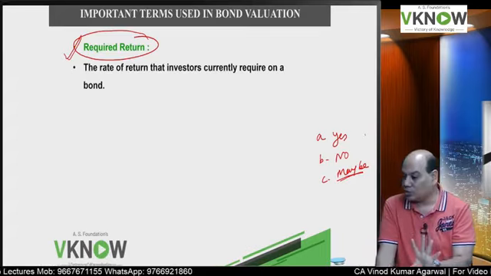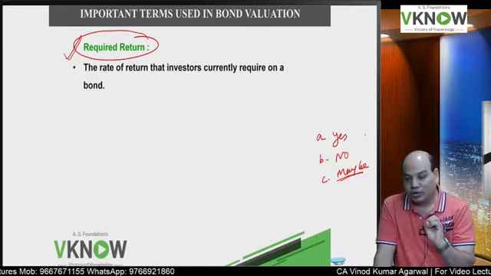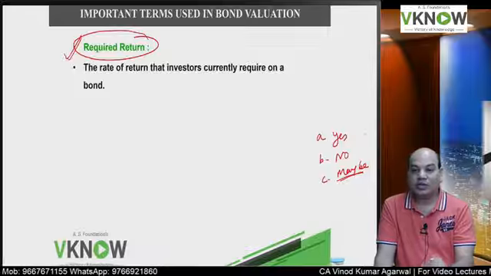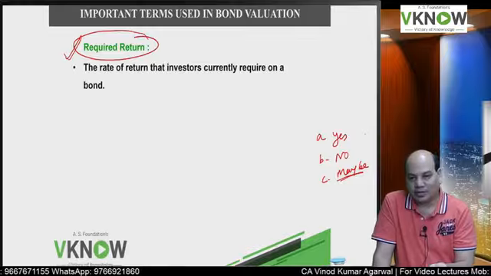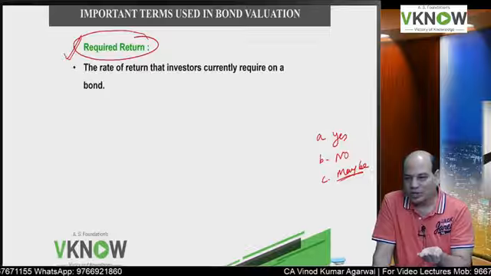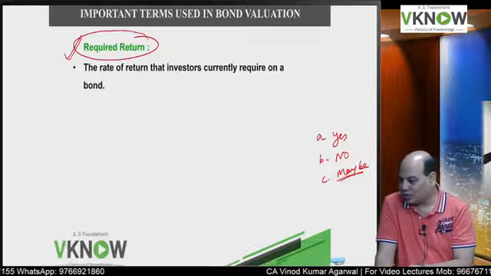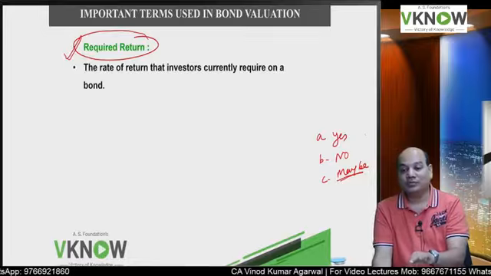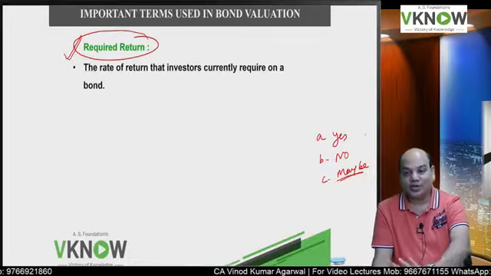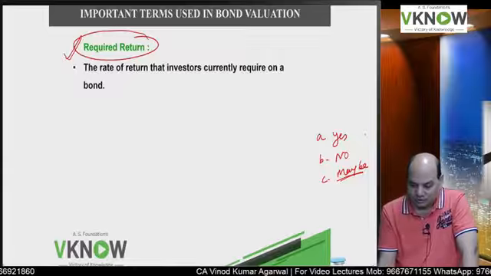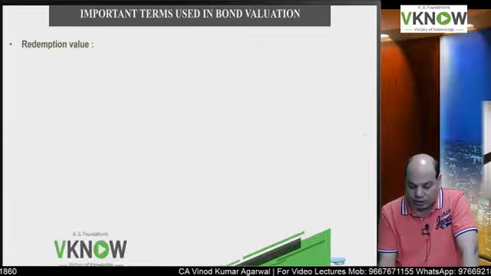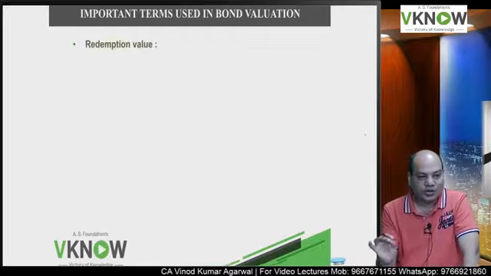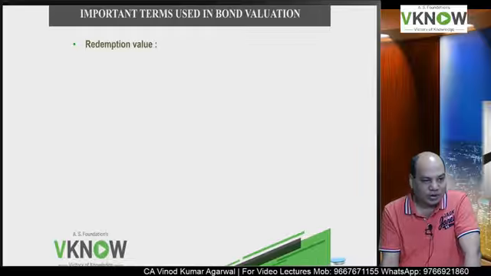Required return is used for taking decisions. If a bond is generating a return more than your required return, welcome, we are going to buy that bond. But if the bond is generating a return less than your required return, then go away, I don't need you. Is it right? So that is the required return concept, and I am going to use it extensively in our answers.